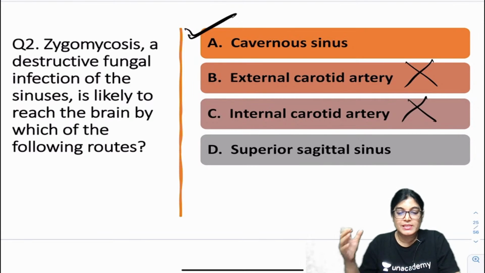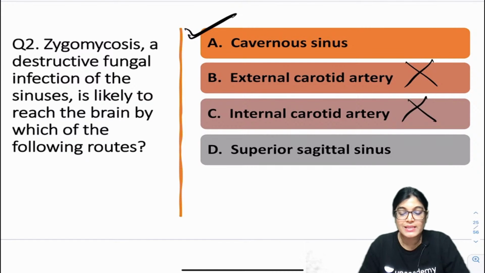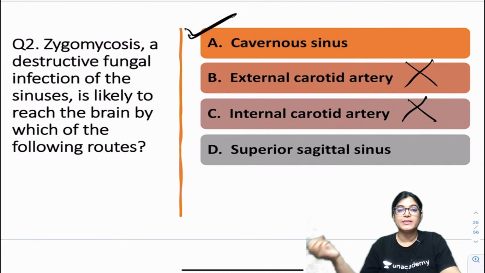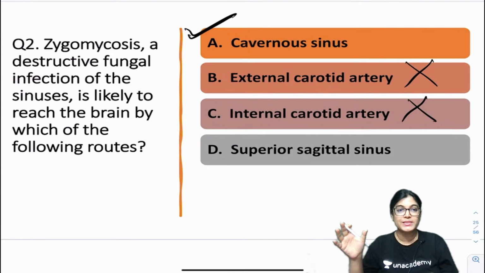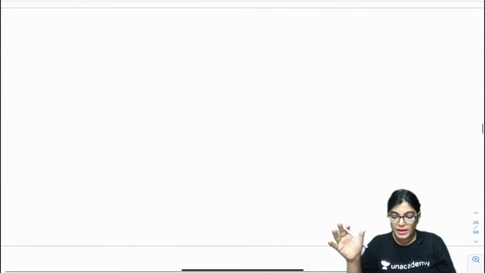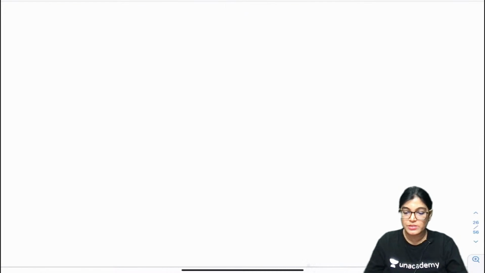It is a dural venous channel lying in the falx cerebri, and ultimately these sinuses drain into the internal jugular vein. Absolutely right. So let me give more explanation. Because of this, the correct answer is A, cavernous sinus. A few more points about mucormycosis, like how it reaches the cavernous sinus. So let's move on to that point.